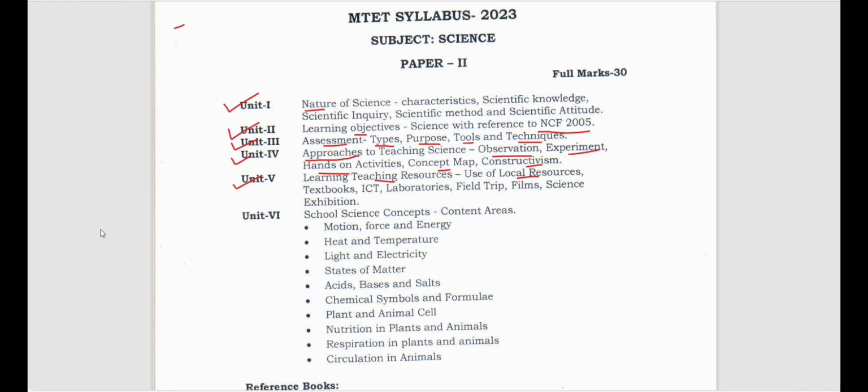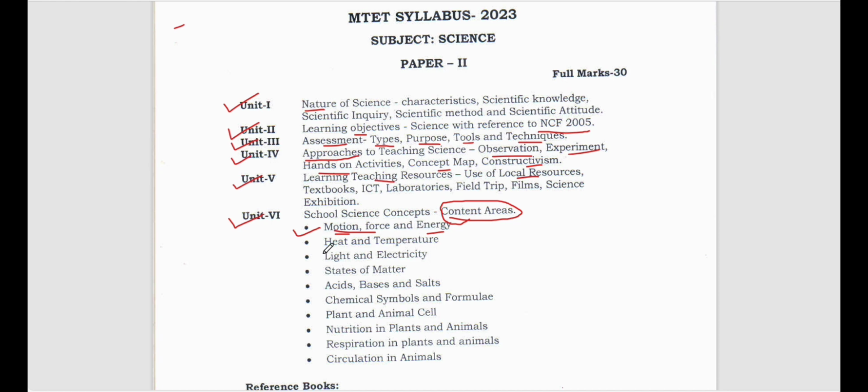Then let's come to the last unit, that is unit 6, school science concepts. So what are the scientific concepts? Content areas, these are content areas, means these are all related to only science textbooks. So you have to learn about motion, force, and energy. What is a motion, what are the different types of motions. Now what is a force, the push and pull force. Then you need to know energy. What is energy? Can energy be created? Can energy be destroyed? That you have to learn.